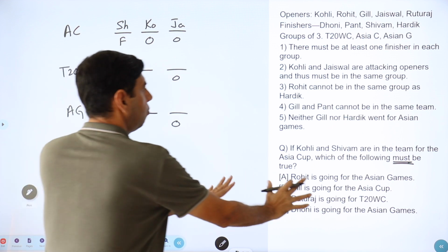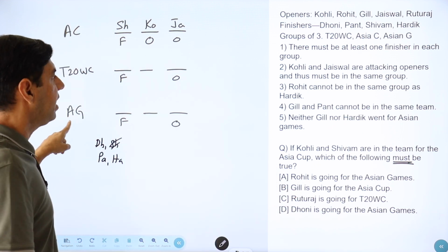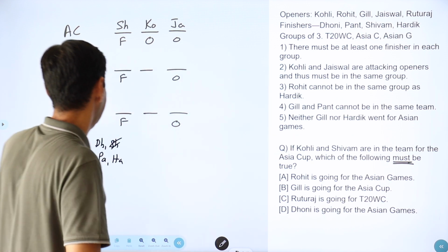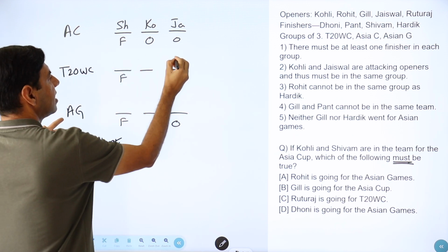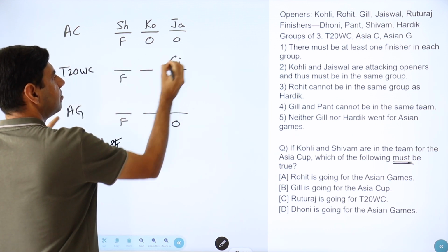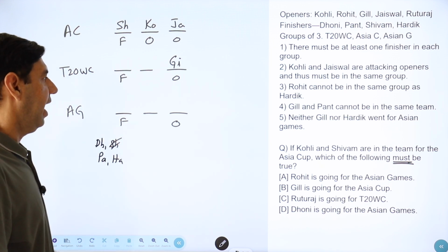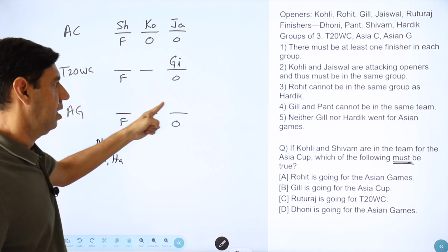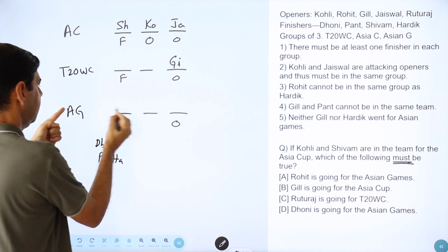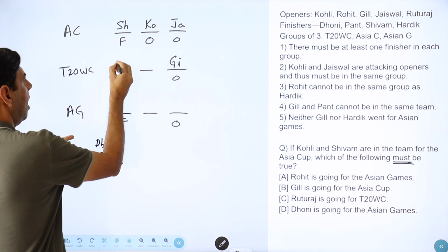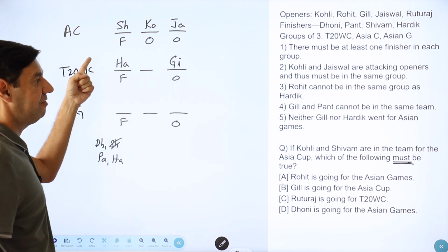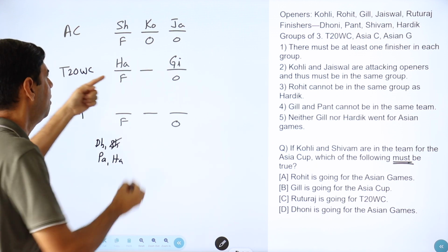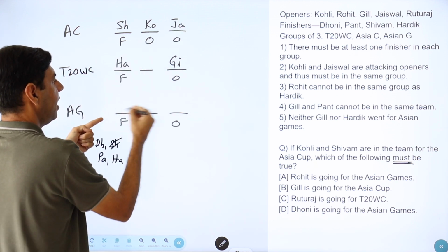Let's see, before I go here, can I do something? Yes. In Asian Games, we can't have Gill. So if Gill can't be here, Gill has to be here, one of the openers. Okay. And Hardik also cannot go for Asian Games, so Hardik has to come here. If Hardik has to go there, Rohit cannot be in the same group as Hardik, so Rohit cannot go there, he has to go here.